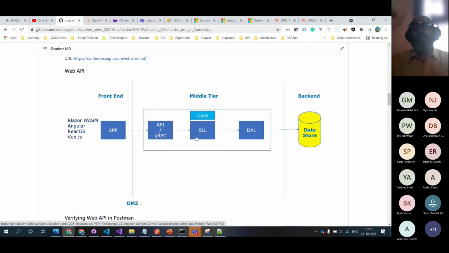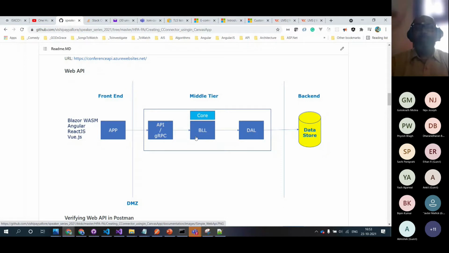This again can be very simple. I can create a solution in C# and have controllers and different folders for the business logic layer and the data access layer and take care of that. Or I can move these folders out, so that instead of having everything in a single project, I can move them to different projects, so that each has its own responsibility and a clear layering of the solution, the API.